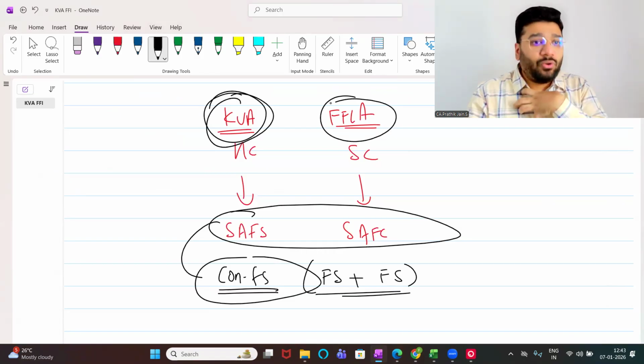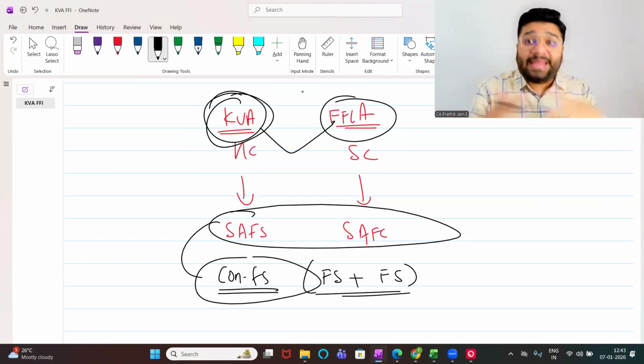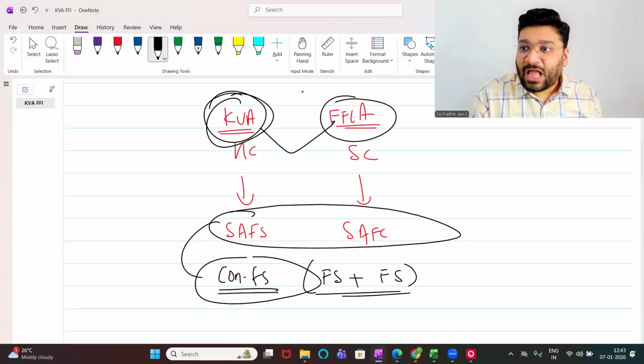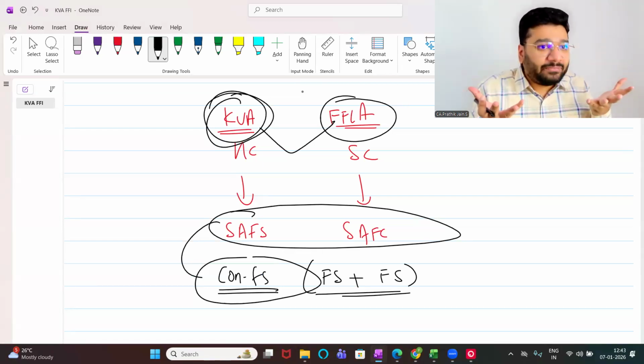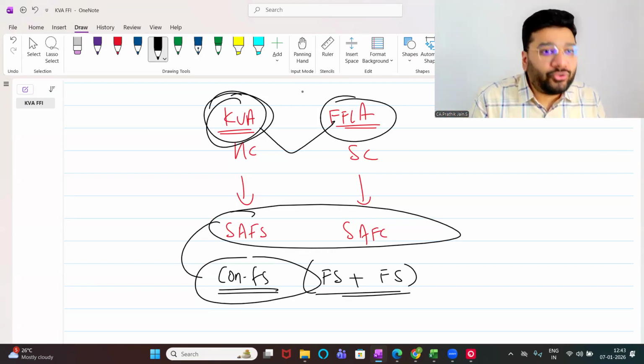Now, I am a shareholder who's holding both the companies. I have investment in both the companies. So I want to know, combined, how my result looks. How does my P&L look? How does my balance sheet look? Got it, not got it. About this, I want to say a lot, but I will not say too much and bore you today.